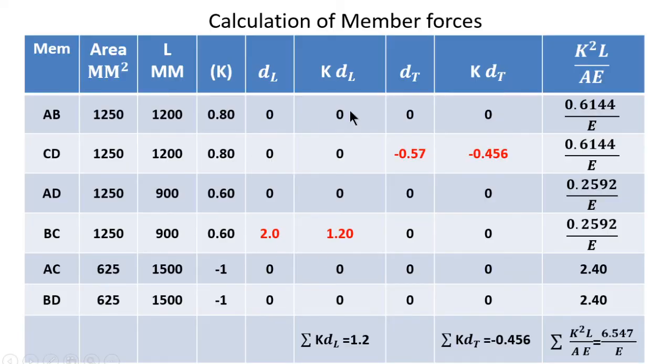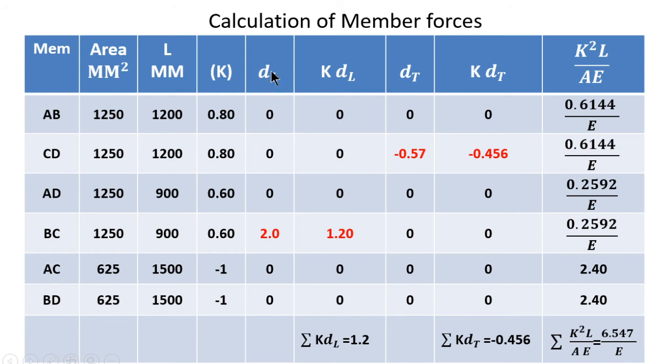Then next is this table, and this table is very important. So first is the members A, B, C, D, AD, BC, AC and the BD. Next is the cross-sectional area 1250, 1250, 1250, 1250 and 625, 625. Then next column is the length of each member. Then again next column is the K, that is the member force due to the unit pair of unit loads at the joint, 0.8, 0.8, 0.6, 0.6, -1 and -1. So here we are taking compression as positive and tension as negative.